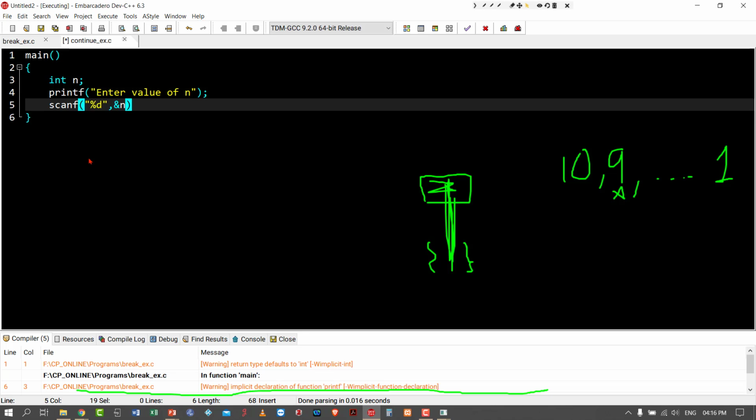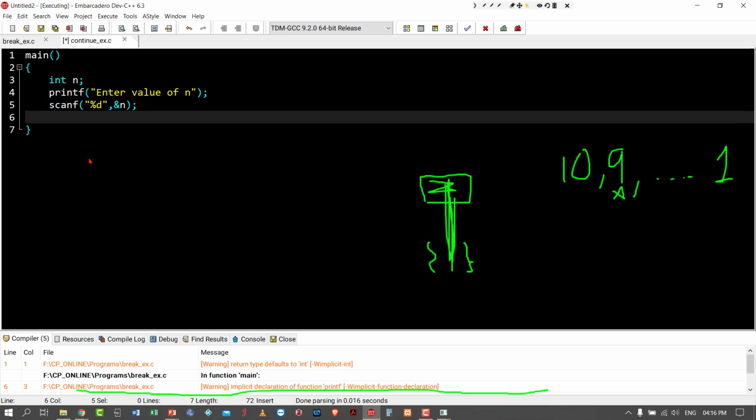So here I am iterating from n to 1. So I have to write a for loop for i equal to n, i greater than 0, i minus minus. So here initial value of i will be n. For example, it will be 10. 10 is greater than 0. So 10 will be printed.